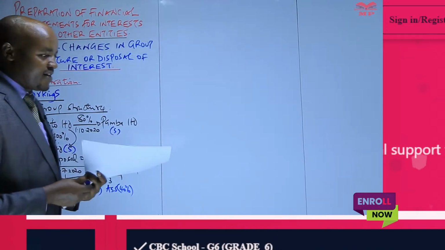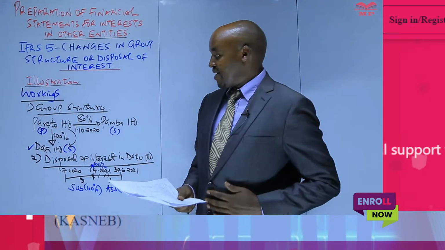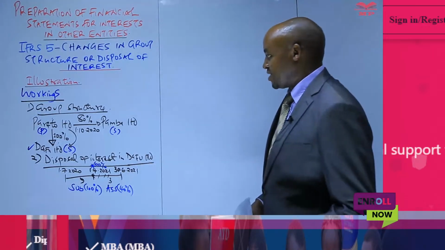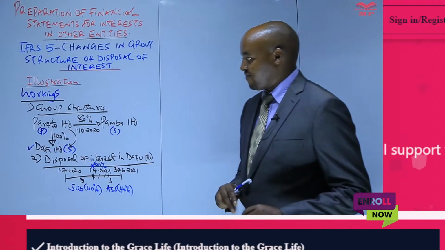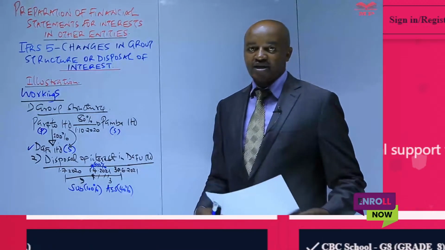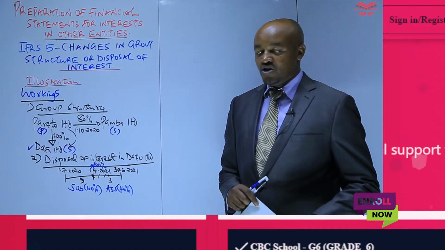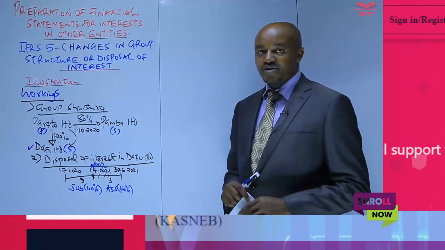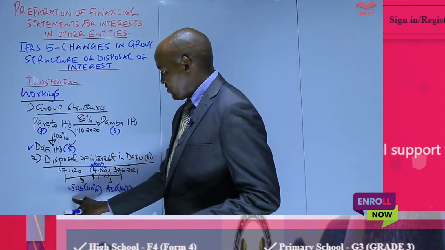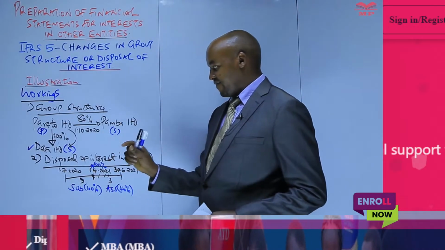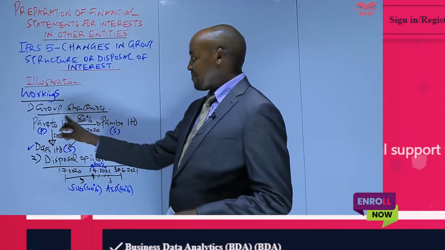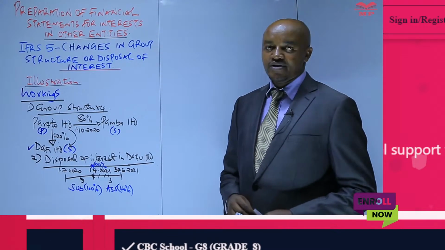And therefore, if for example in this particular question the examiner was requiring the candidate to prepare the consolidated income statement, it's very, very important to note that this company, that is Darfur, for the first 9 months you treat it as a subsidiary, meaning that you take into account its revenue and expenses for the first 9 months, and then you add that to the revenue and expenses of the parent and the revenue and expenses of PABA.